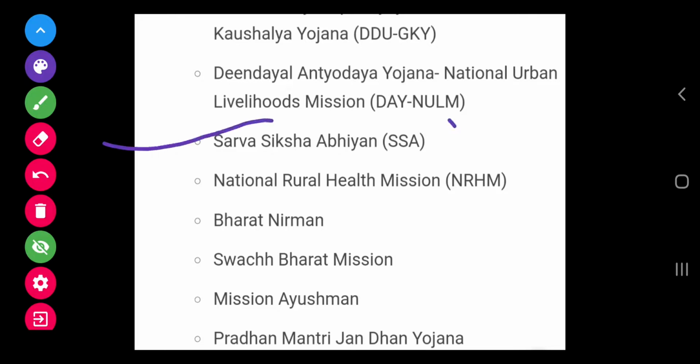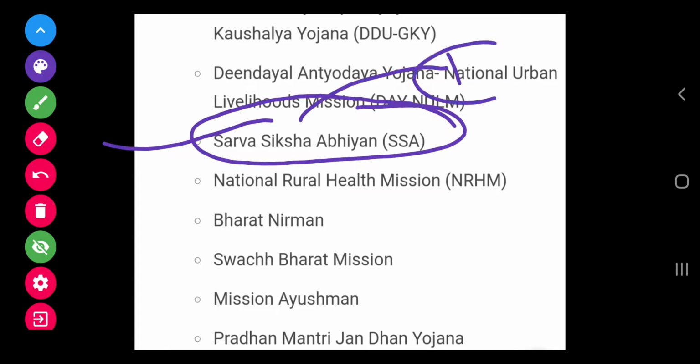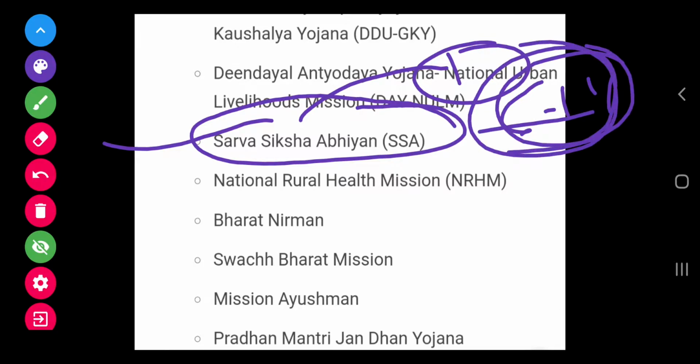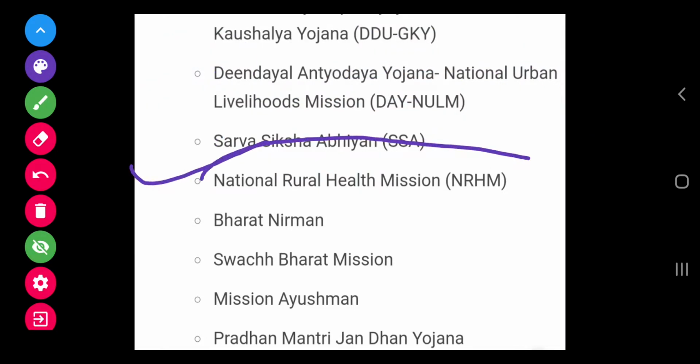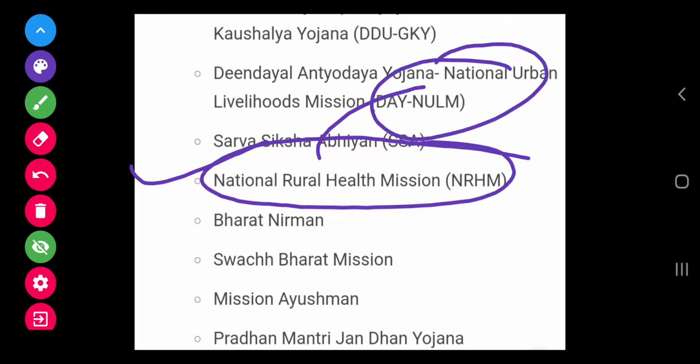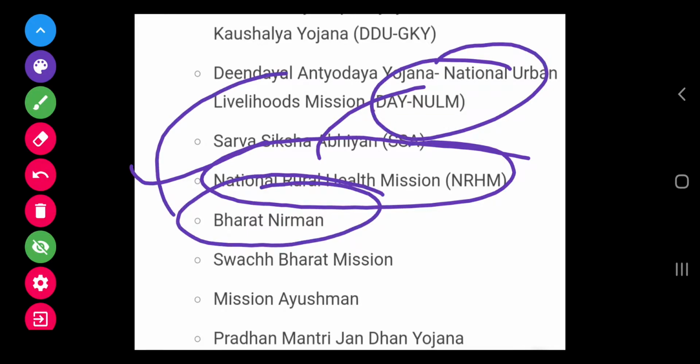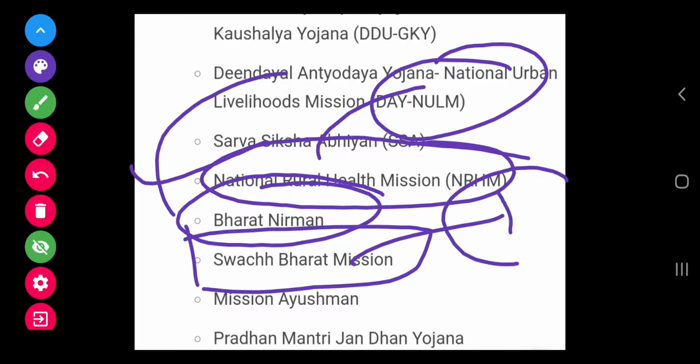The next is Sarv Shiksha Abhiyan, under which every child in the age group of 6 to 14 is provided primary education free of cost. And the next is the National Rural Health Mission, which is a major program in the health sector. Bharat Nirman is also there. Then Swachh Bharat Mission, which will also improve sanitation.